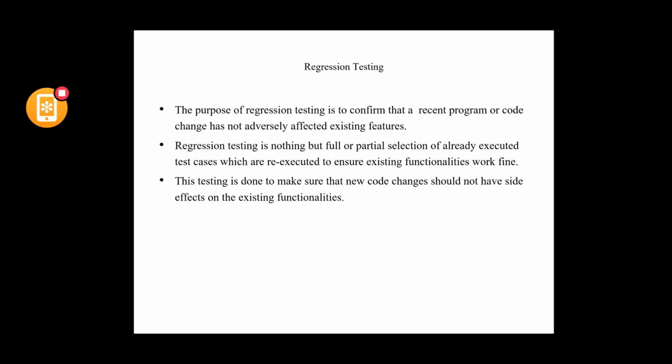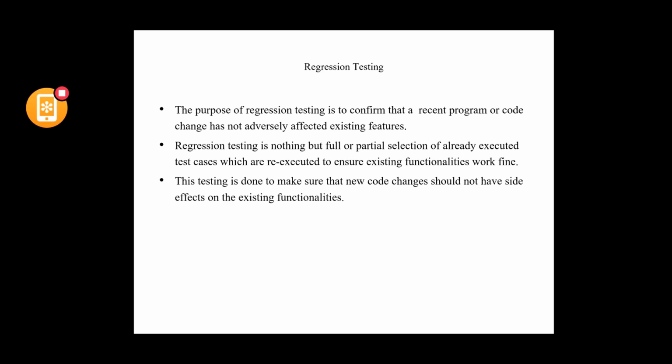Tomorrow, if they implement a payments feature, WhatsApp payment, then functional testing and system testing would be done to test the payments feature, while regression testing is done to test all these existing features like audio calling, video calling, and sharing of photos, audio files, video files, and so on. That is known as regression testing of the application.